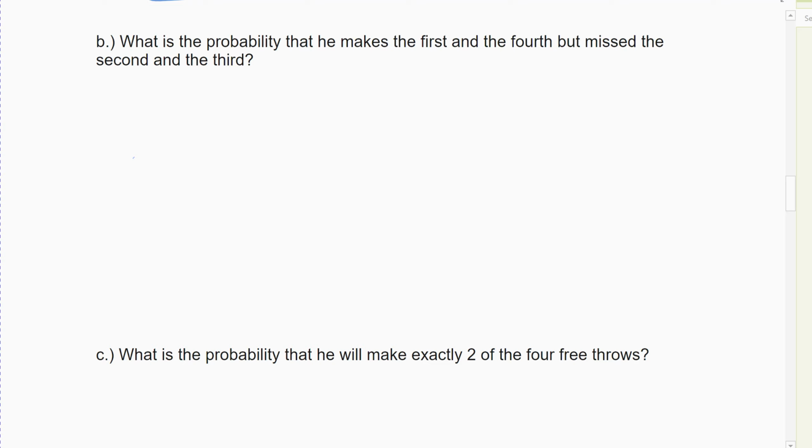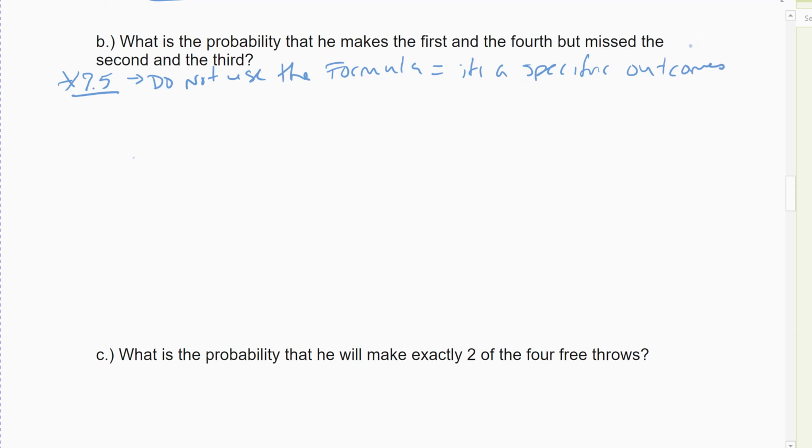He makes the first and the fourth, but misses the second and the third. So this is the 7.5 stuff where you do not use the formula, because it's one specific outcome.